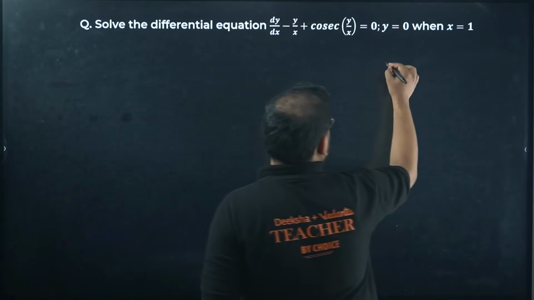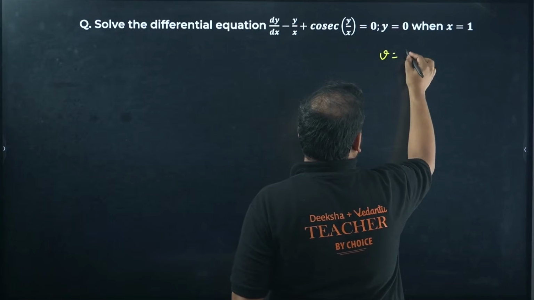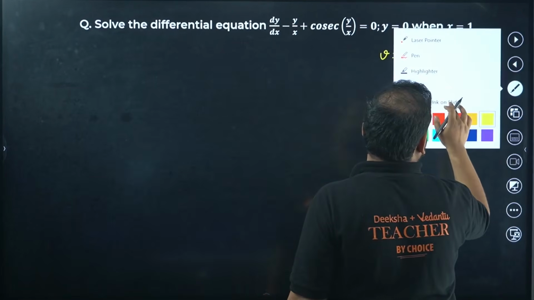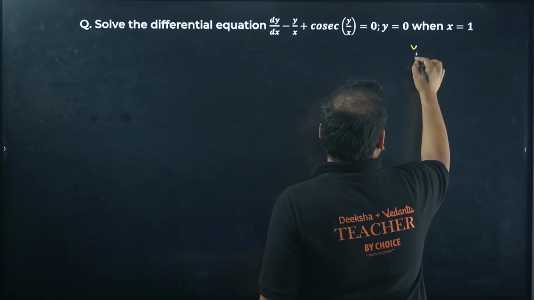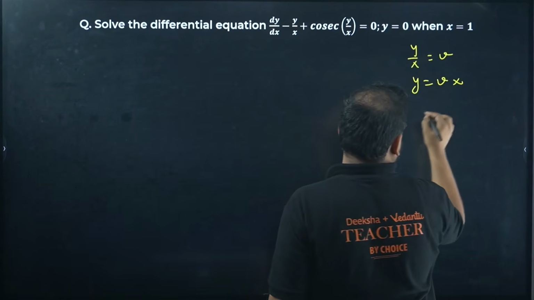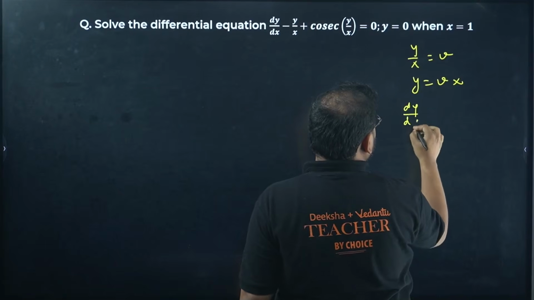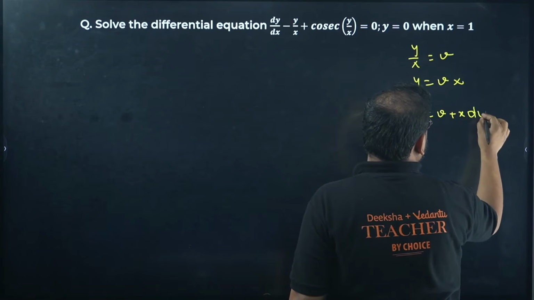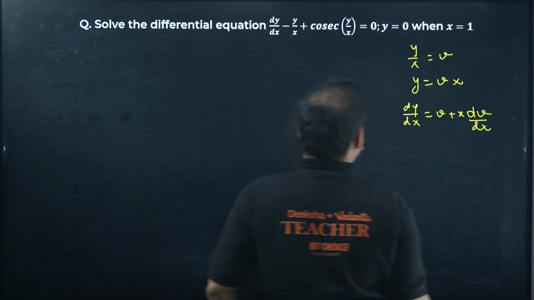Same approach. So again, same thing. y by x is v. It means the y value is vx. Differentiate, and you'll get dy by dx as v plus x dv upon dx.